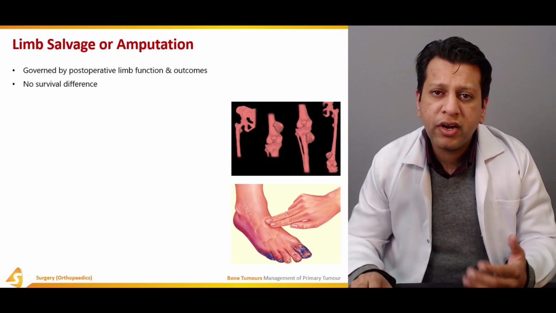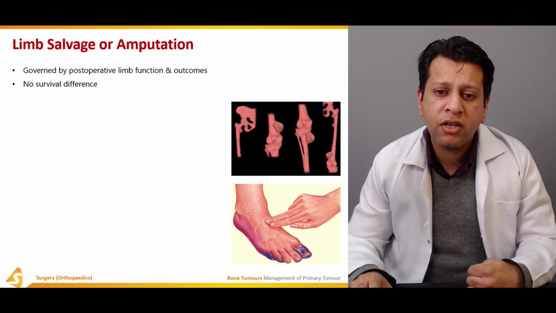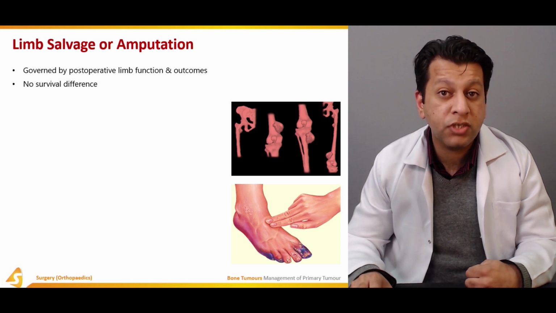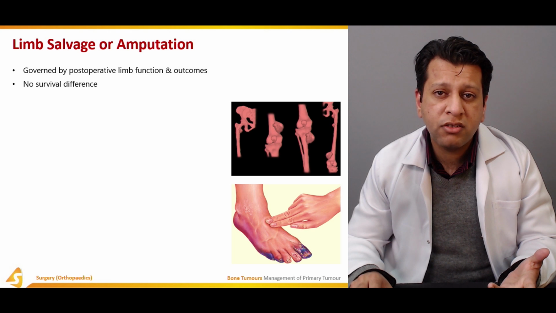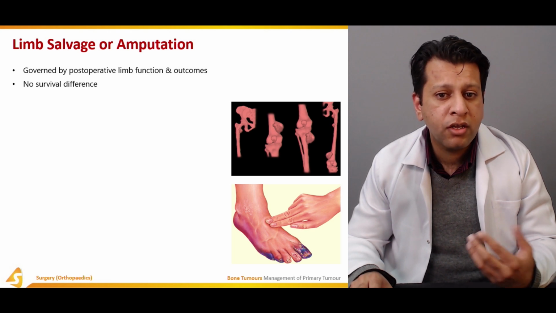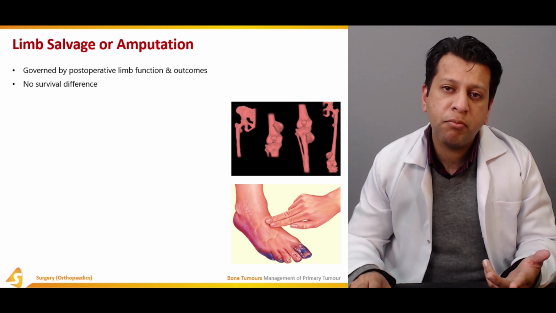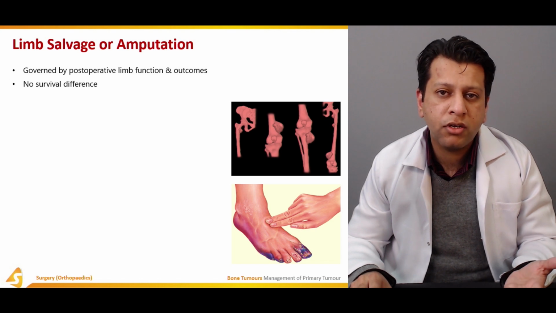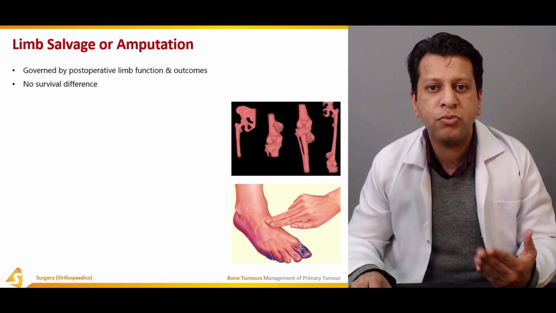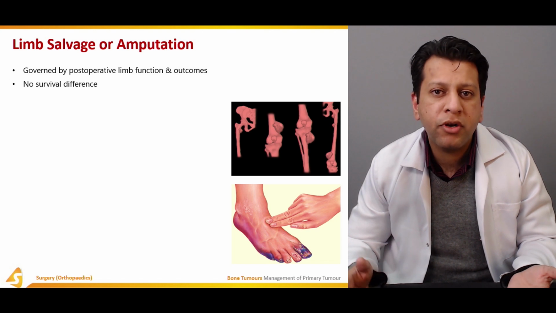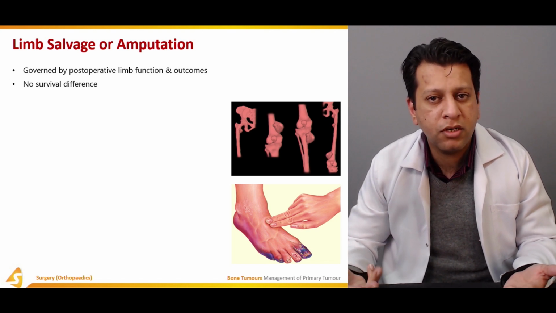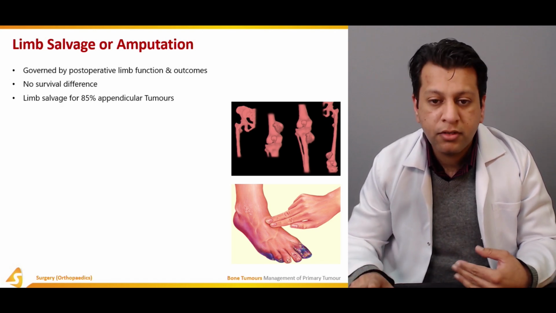Usually, the most important factors to be considered are governed by postoperative limb function and outcome. There's no point saving a limb which is dead or flail, or if there is no survival benefit. If you know the child is not going to survive for more than, let's say, 6 months to 1 year, then there is no real point in giving them a good limb salvage surgery. Amputation would be better.